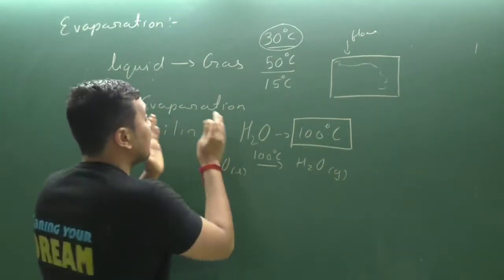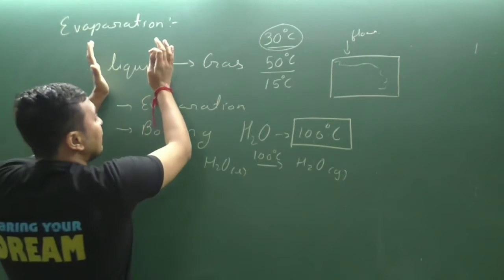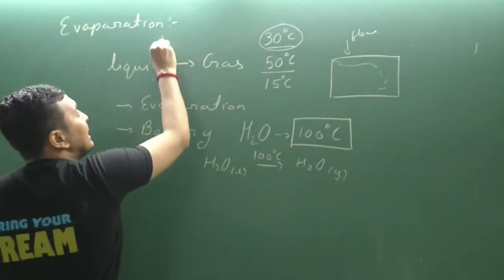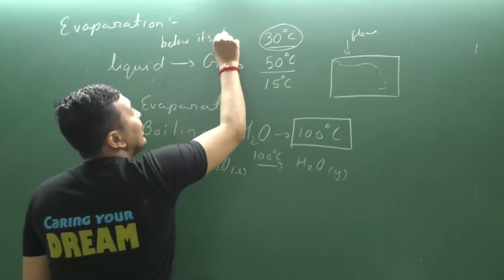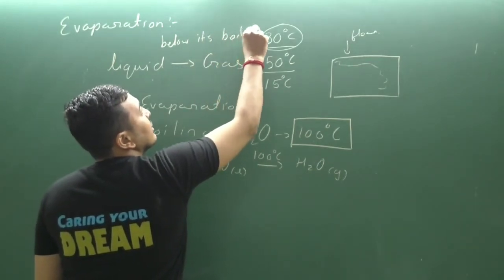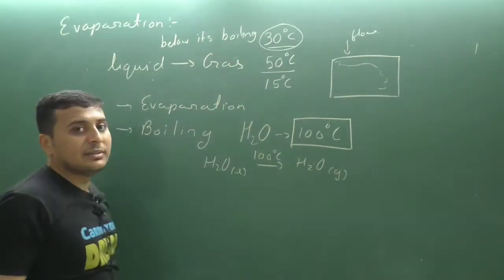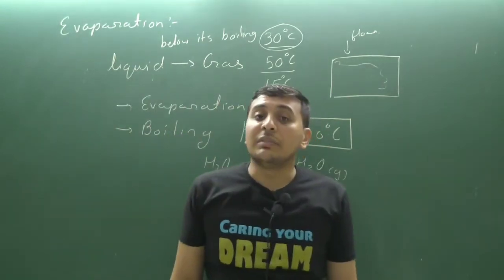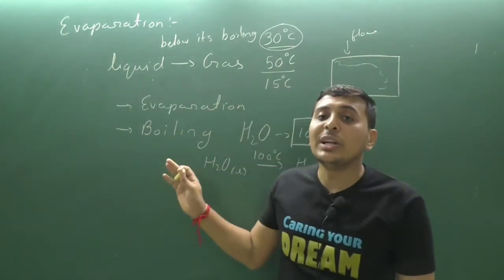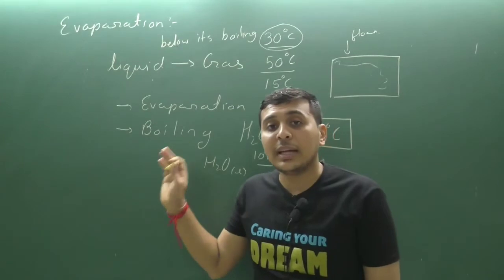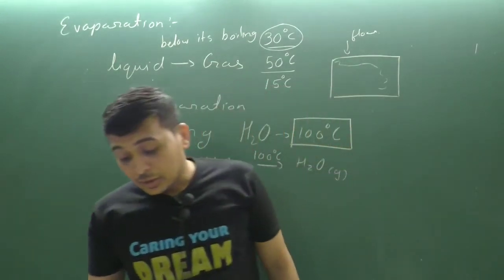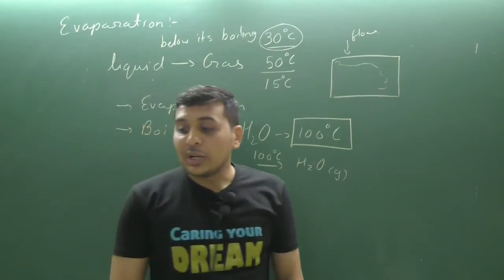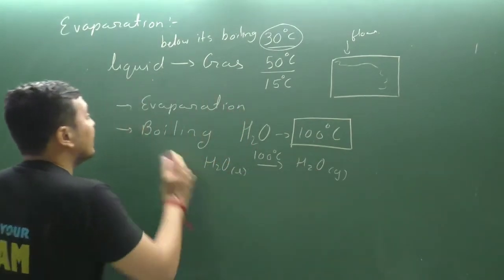So conversion of liquid into gas below its boiling point is known as evaporation. Getting it? The conversion of liquid into gas below its boiling point is known as evaporation.